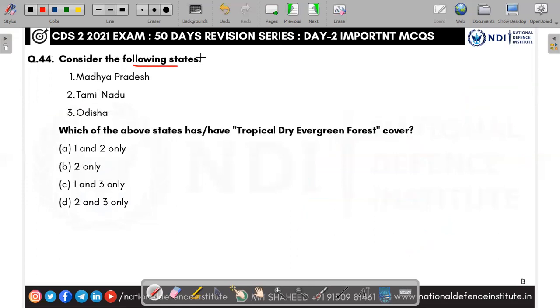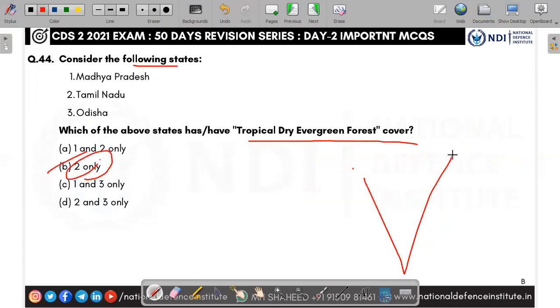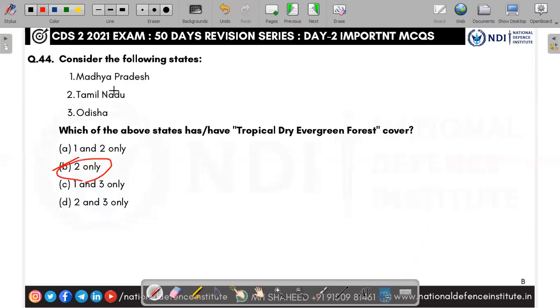Next, consider the following states. Which of the above states have tropical dry evergreen forest? Answer is C, 2 only. You take this one, Tamil Nadu. You take the specific map of Tamil Nadu. Answer is Tamil Nadu only.